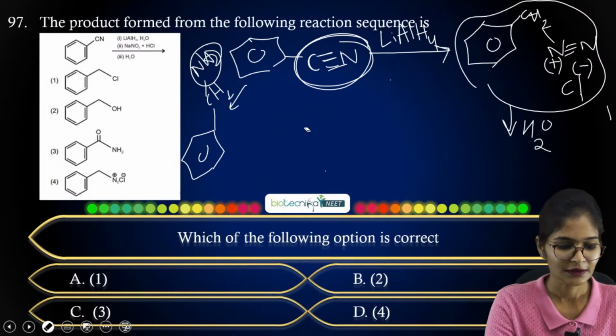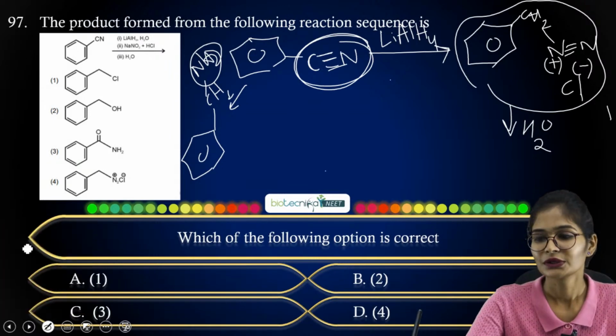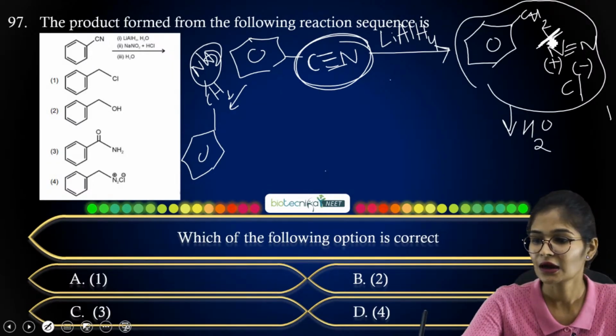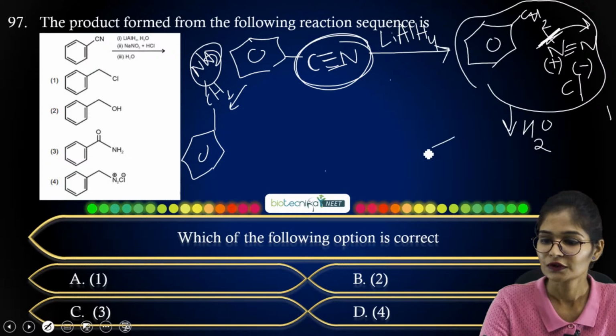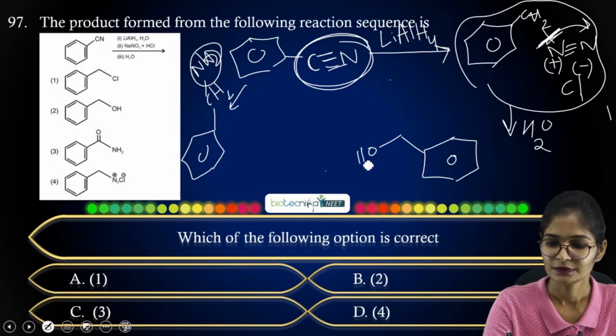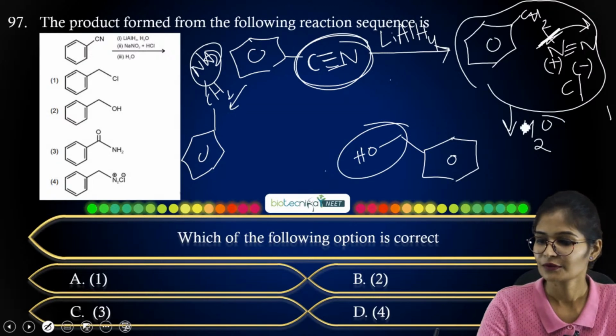So if you break the bond, what will you get here? We know that whenever you have N2 in a molecule, it will go out as N2 gas. So just kick it out as N2 gas, and you will be getting your C6H5, then CH2 you have, right? So this CH2 will be further attacked by OH. Okay, so that OH has come from your water molecule.